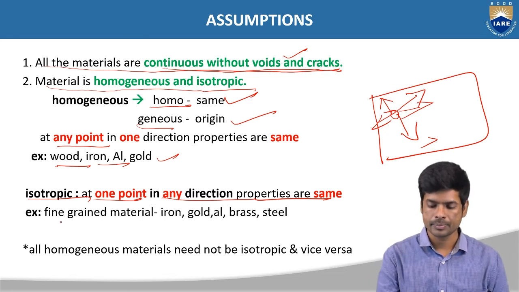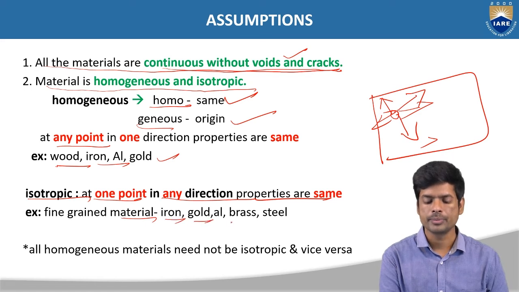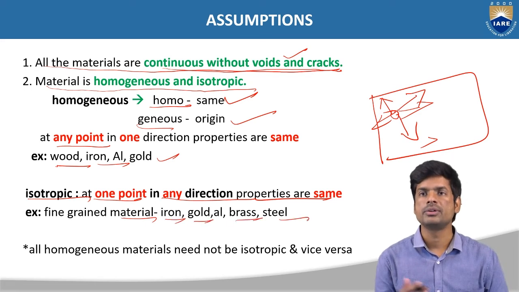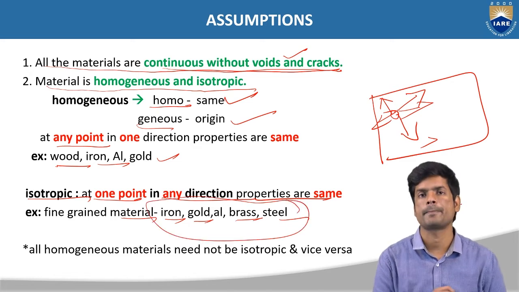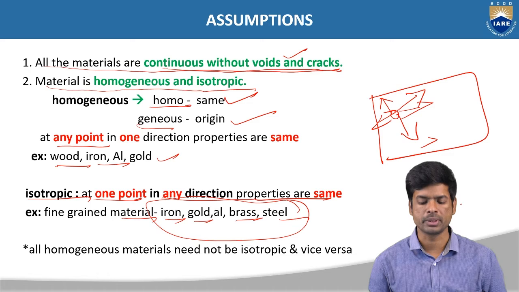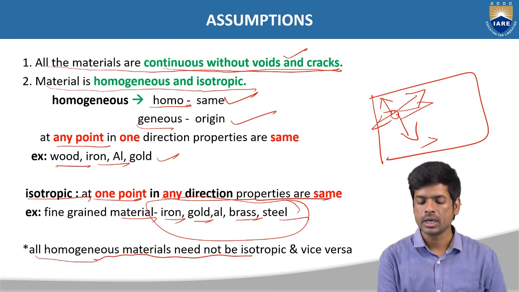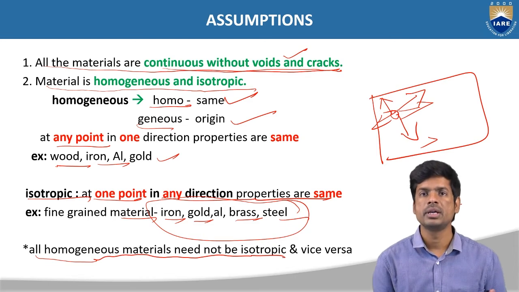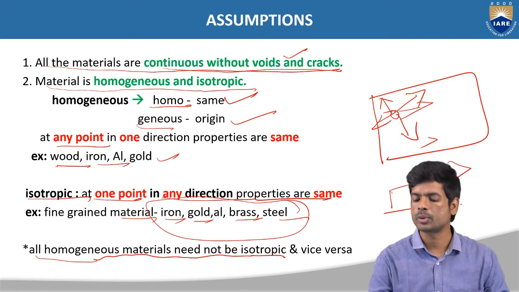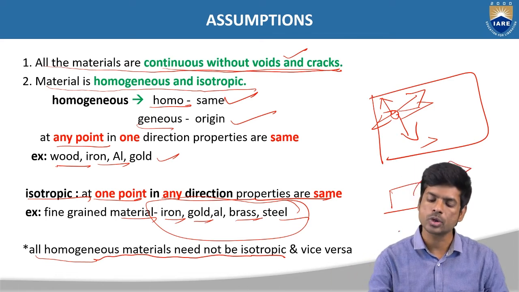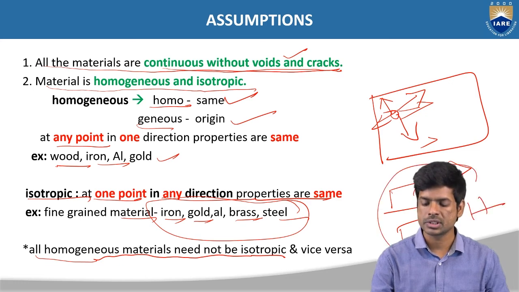Here the examples are fine-grained materials like iron, gold, brass, or steel. If you apply any forces on this particular member, the properties will be same in all directions. That is what the isotropic material. And next, all homogeneous materials need not be isotropic, and vice versa. That means if you have any homogeneous material, that is not necessarily called an isotropic material, and if you have any isotropic material, that is not necessarily called a homogeneous material. So this is the condition you have to remember.